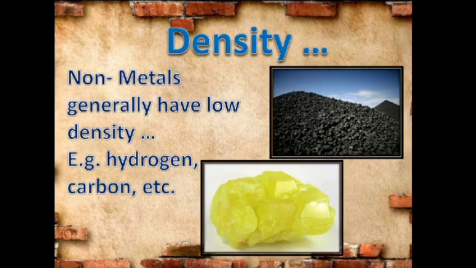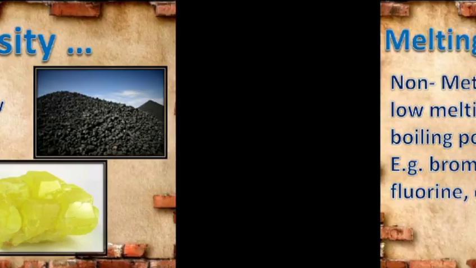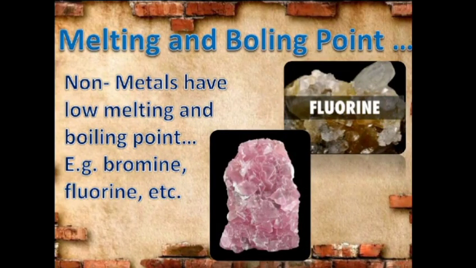Then coming to the density, where the metals have high density, the non-metals generally have low density. Next comes the boiling and melting point, where the metals have high melting and boiling points. Here the non-metals have very low melting and boiling points. And the examples, bromine, fluorine again.